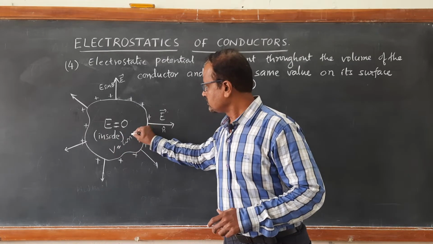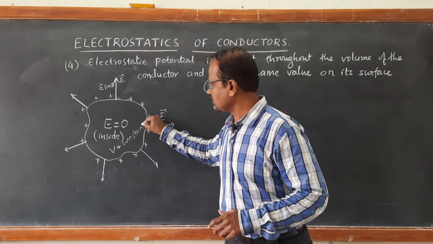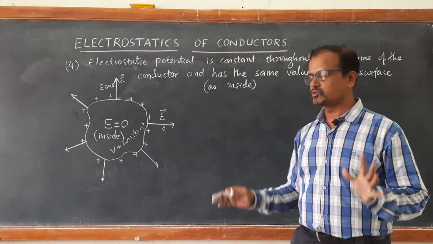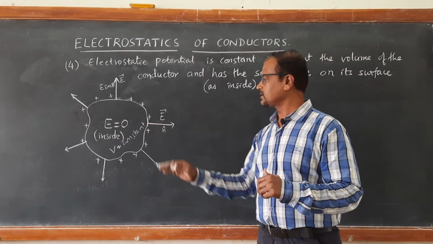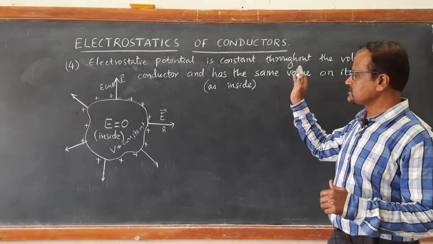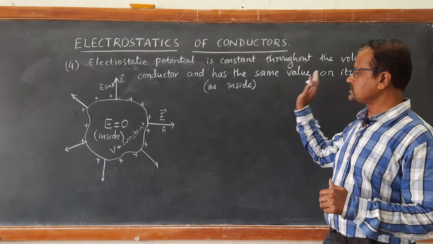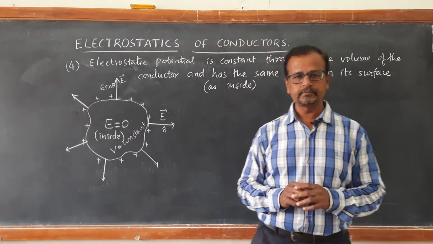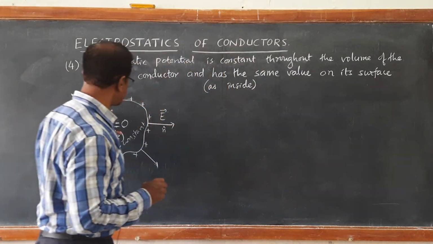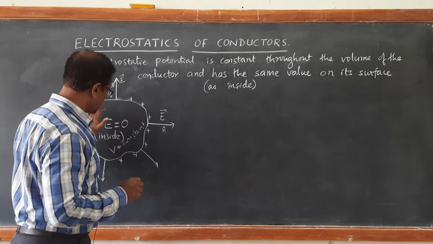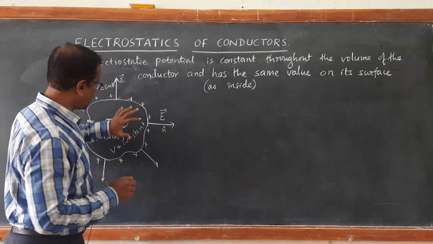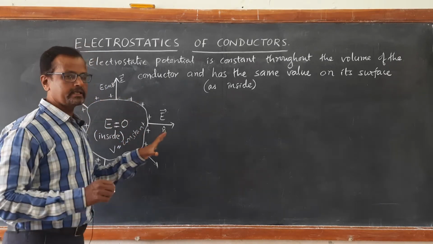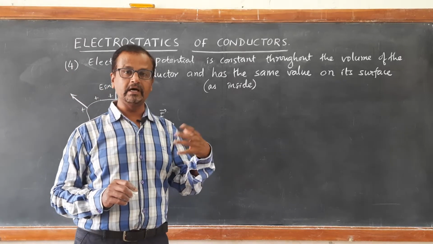Volume, that is, potential is constant throughout the volume of the conductor, and it has the same value on its surface as it is having inside the conductor. Whatever the value of potential is on the surface, it will have the same value even inside the conductor. This we have seen earlier.